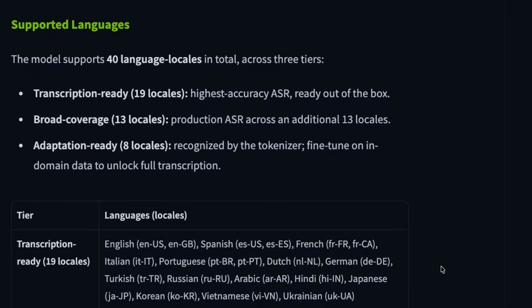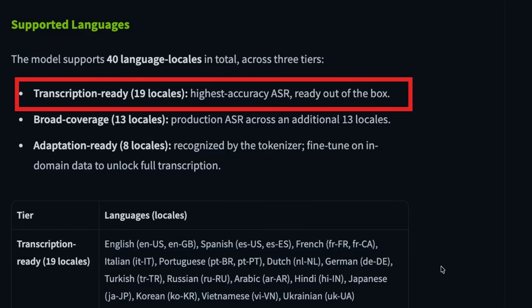All right, so one of the big advantages of this model is the ability to have different languages. There are 19 languages out of the box that just work perfectly. You can even set it to auto-detect for those, although you will probably have some mixed results if it's streaming. But once you set them, they should work pretty well. On top of those 19, they've got 13 which they say are production level. And then finally, they've got adaptation ones. So this is 8 languages that the model can adapt to.